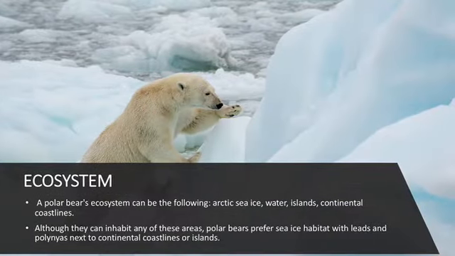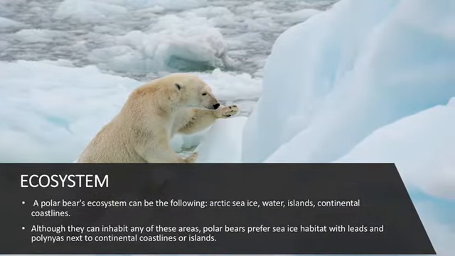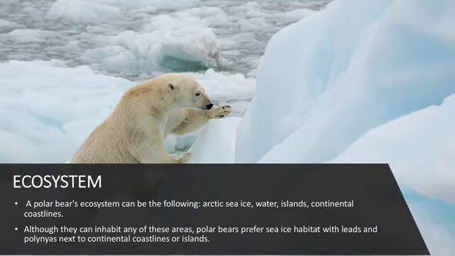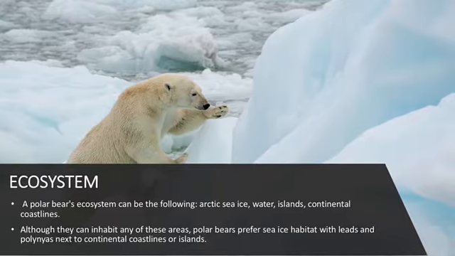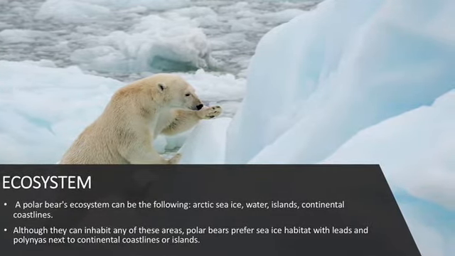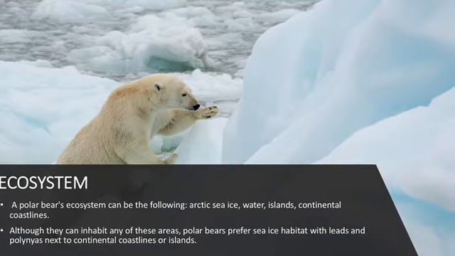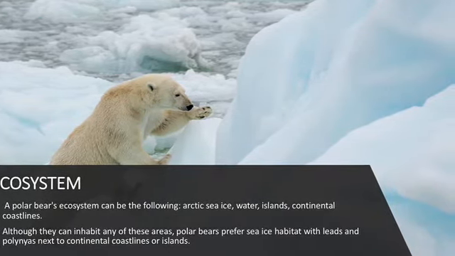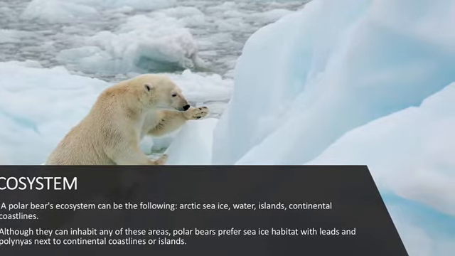Ecosystem. A polar bear's ecosystem can be the following: Arctic sea ice, water, islands, continental coastlines. Although they can inhabit any of these areas, polar bears prefer sea ice habitat with leads and polynyas, next to continental coastlines or islands.